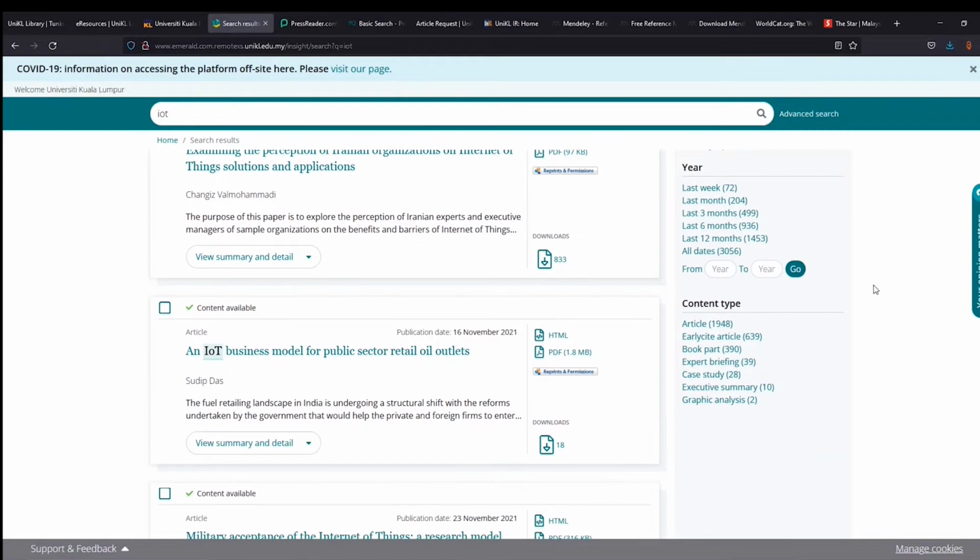You can filter the last 12 months, the last 3 months, and also the last month, or you can filter by year. For example, let's limit it to 5 years, 2018 to 2021, and just click go.